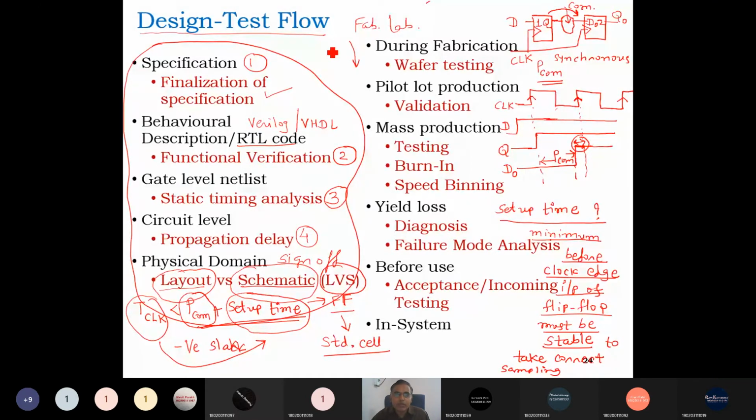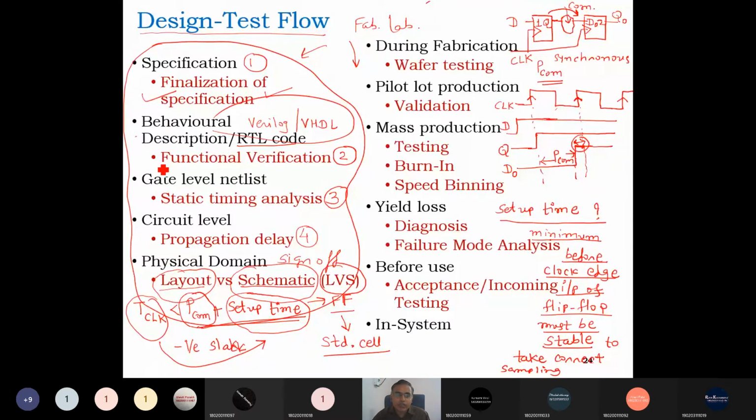So these are the tasks before fabrication that have to be done in terms of programming or coding. To do this, we prepare the specification, then implement the specification into RTL or VHDL, which is done by the design engineer or RTL engineer.